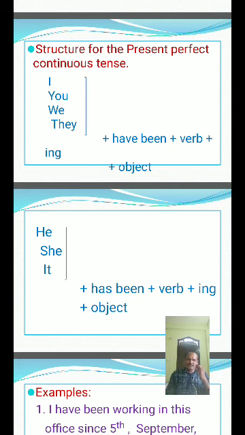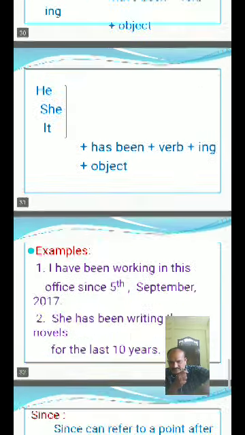I, you, we, they plus have been plus verb plus ing form plus object. He, she, it plus has been plus verb ing form plus object. Come to the examples.